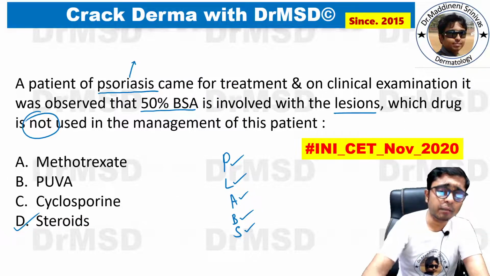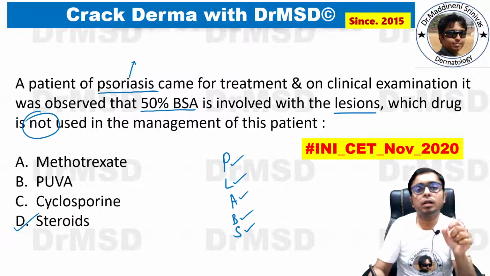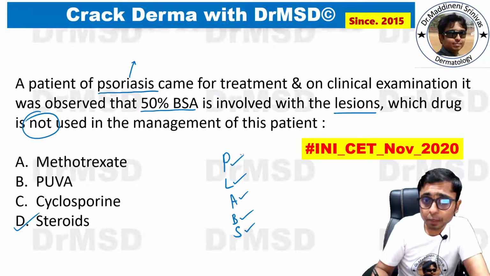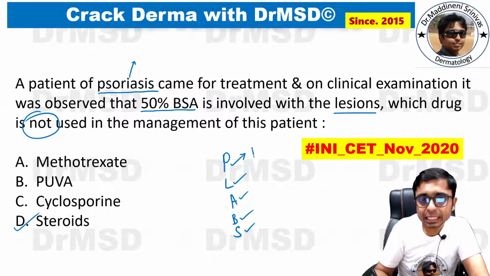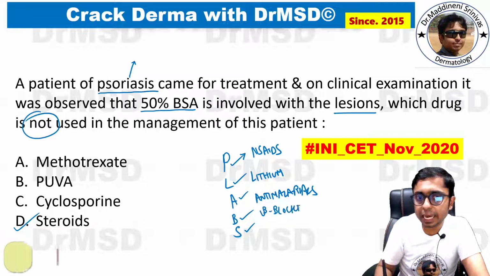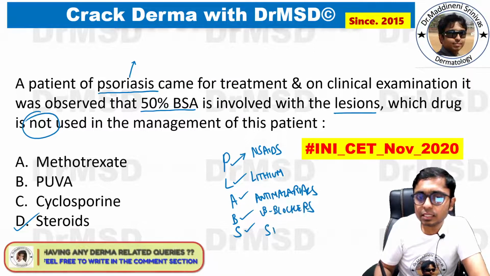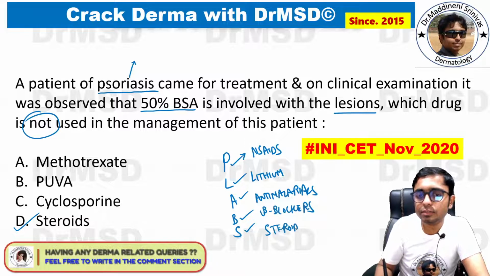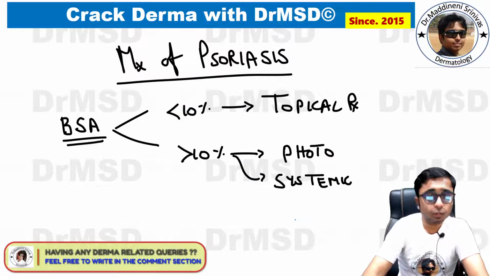I hope this is very clear. These medications are also very important, which can cause psoriasis. Painkillers, that is NSAIDs. L stands for lithium. A stands for antimalarials. B stands for beta blockers, which are the antihypertensives. S stands for steroids. Please make a note of all these.